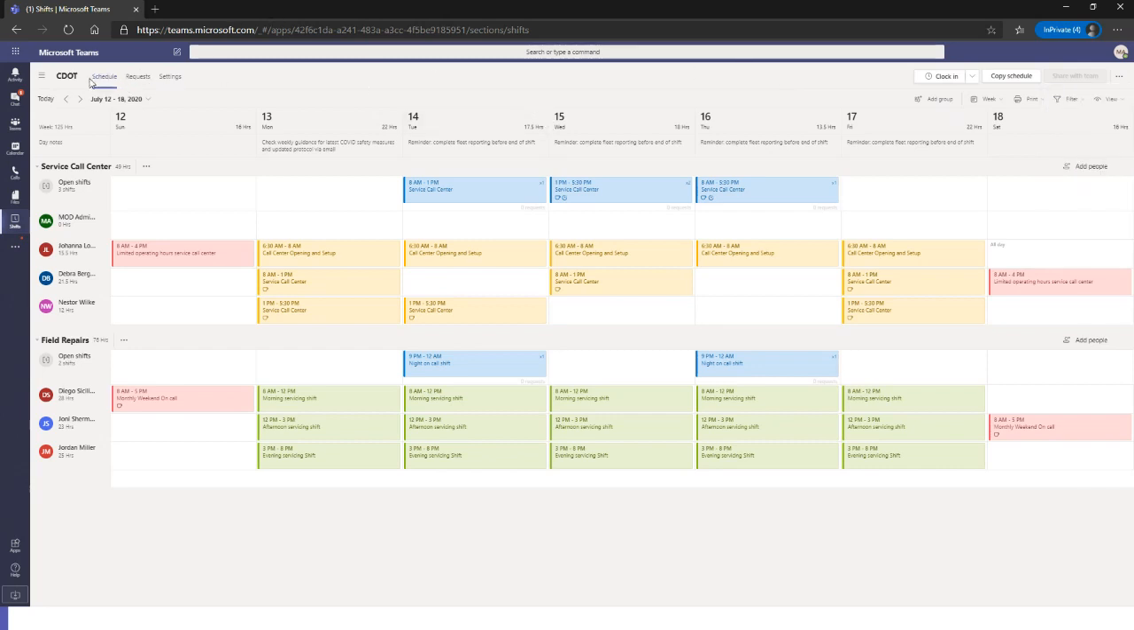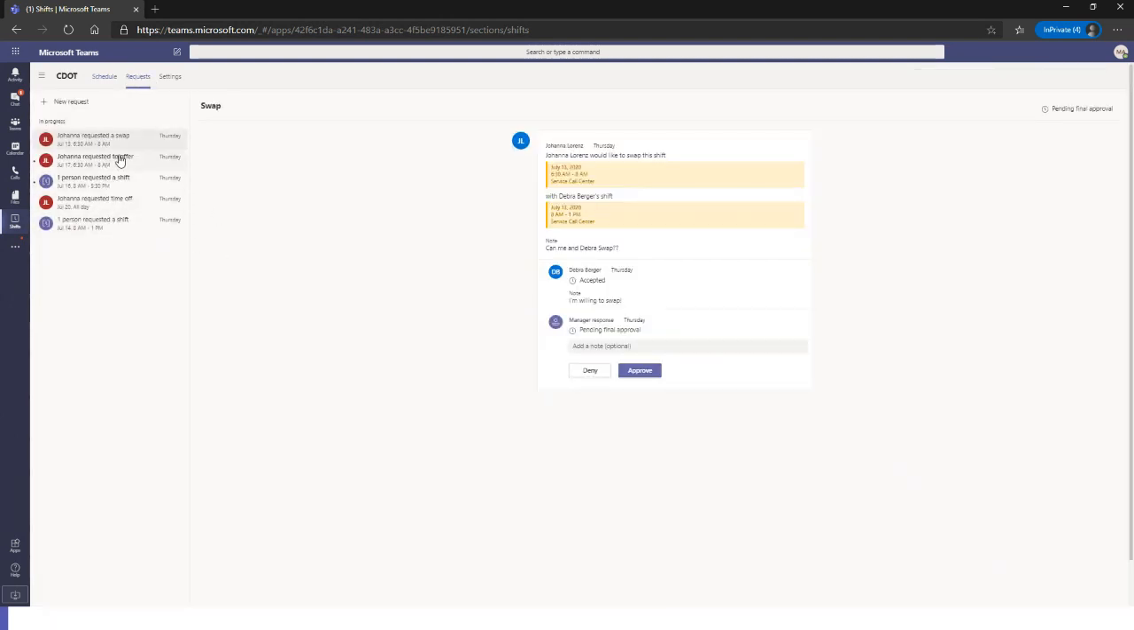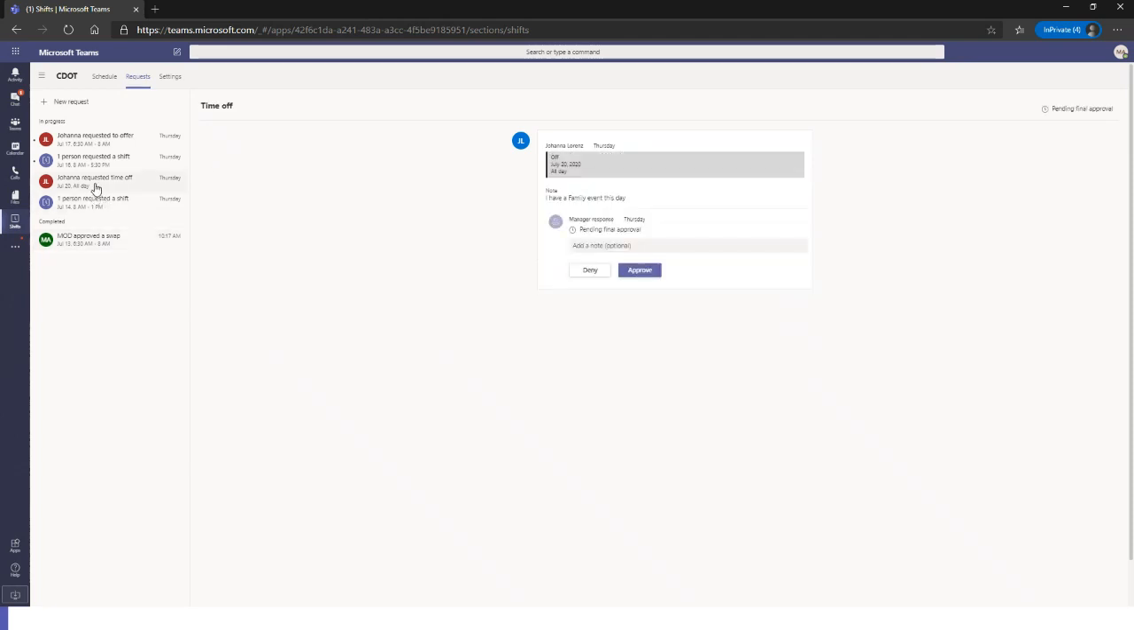Lastly, switching over to the left-hand side, you'll see our requests. This is where all of our employees can go to request time off, request to swap. You'll see this one, Joanna requested to swap her time with Deborah, and Deborah accepted. And now I have to approve it, and I'm the manager. So I'm going to say approved, thank you, and I will quickly approve it. So now that shift will go over to Joanna and away from Deborah. You'll see Joanna also requested time off. She said, I have a family event this day, and I have the ability to go in here and approve